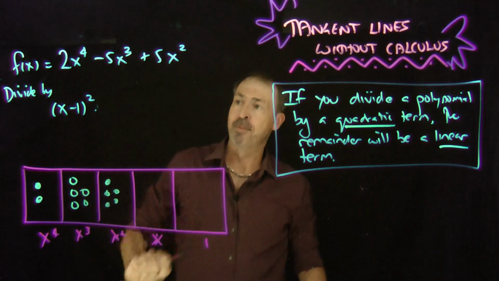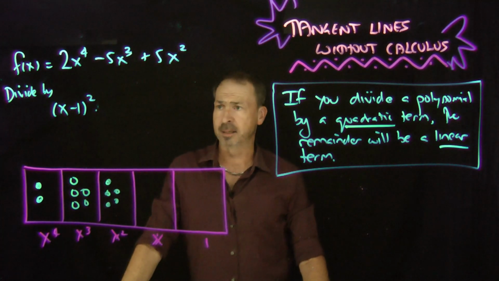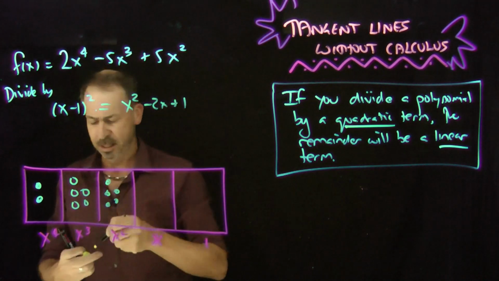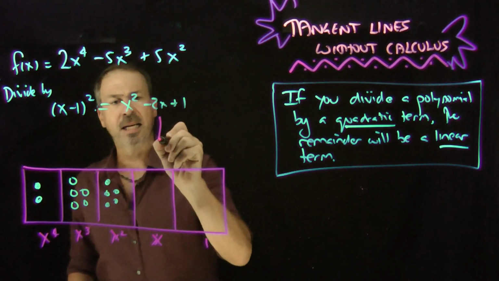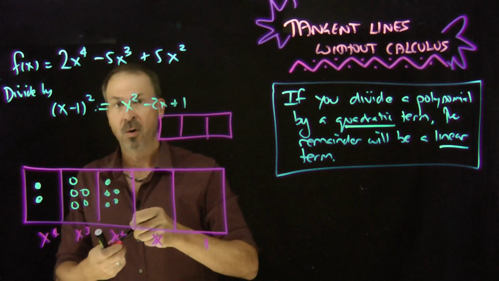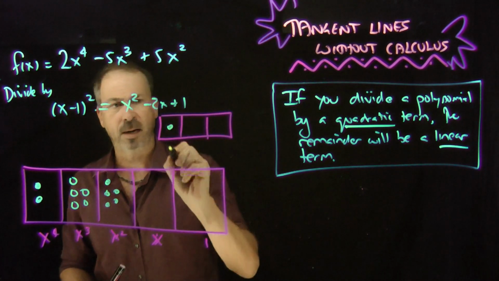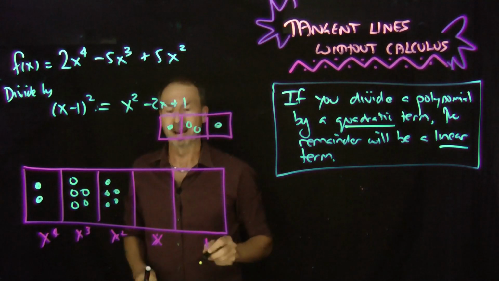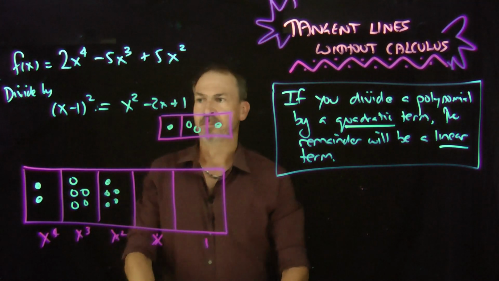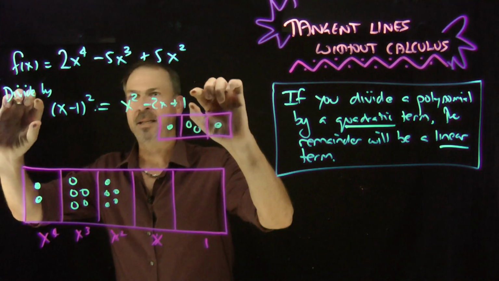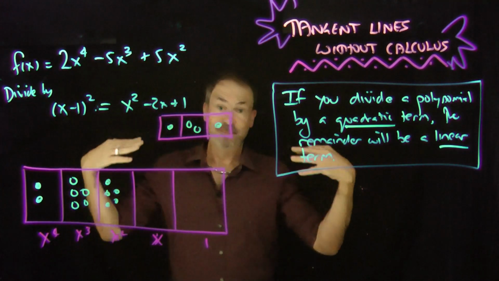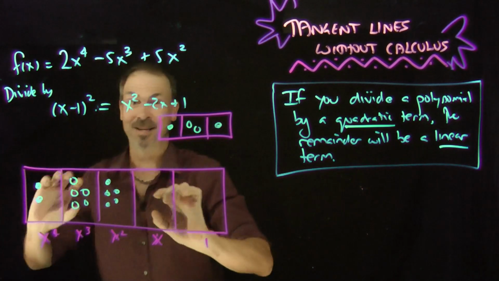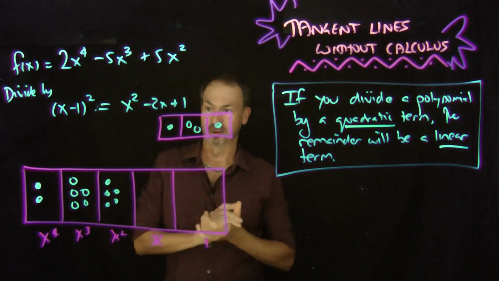And I want to divide by x minus 1 squared. So let me just expand that out quickly to see what that looks like. It's x squared minus 2x plus 1. So in a base x machine, that would be 1 actual x squared, 2 anti-x's, and 1 actual one. All right, so division. I'm asking you, how many groups of these do I see in that? For me, visually, it is seeing how many groups of this pattern do I see in that pattern. So that's a visual way to do polynomial division.